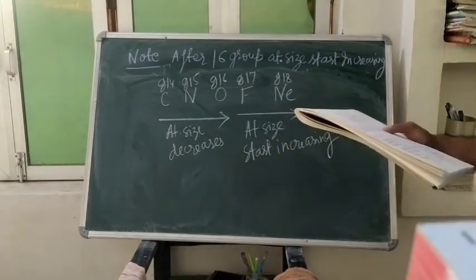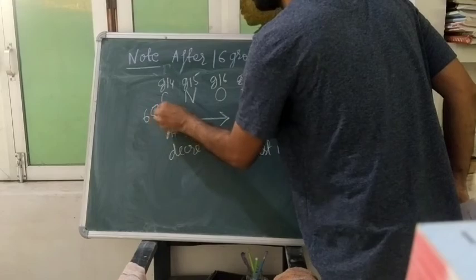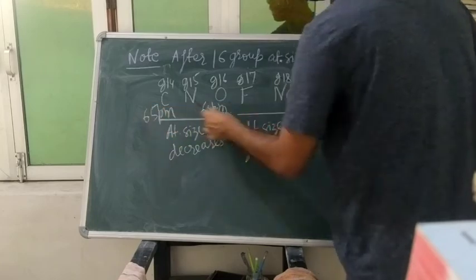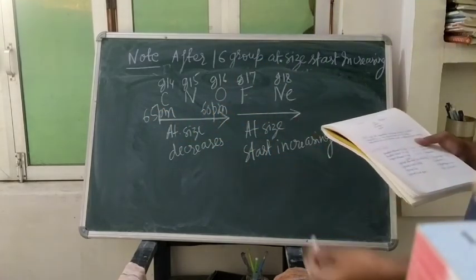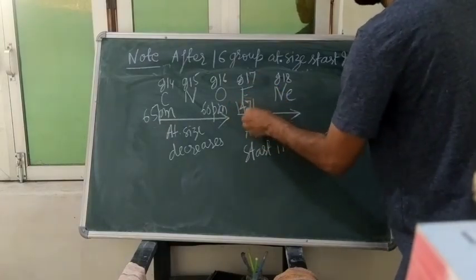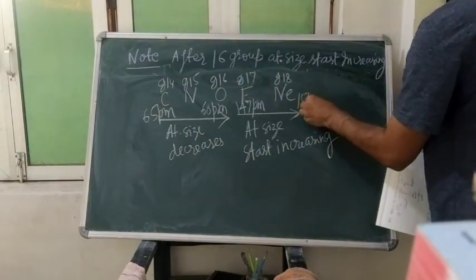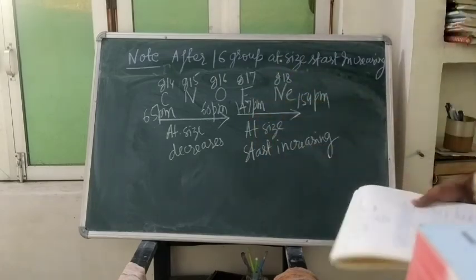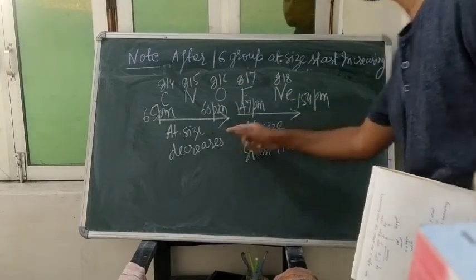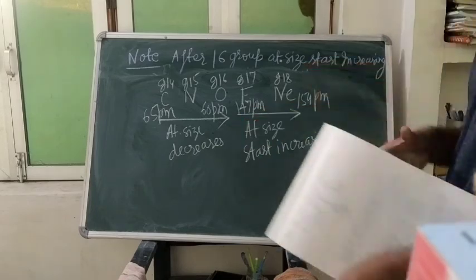You can go to the periodic table and look that the atomic radius of this is 65 picometer and this is 60 picometer. So from here to here atomic radius is decreasing. But when you check the radius of F, you will see that the atomic radius of this comes 147 picometer and the atomic radius of this comes 154 picometer. You can check from the periodic table. So after group 16, size should decrease, but it is not decreasing. It is increasing.